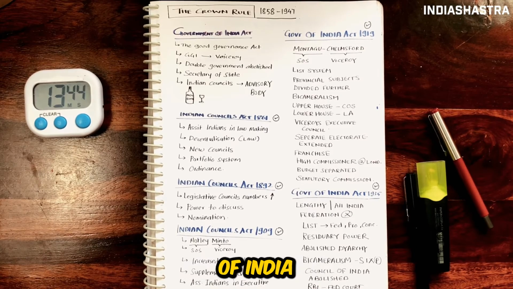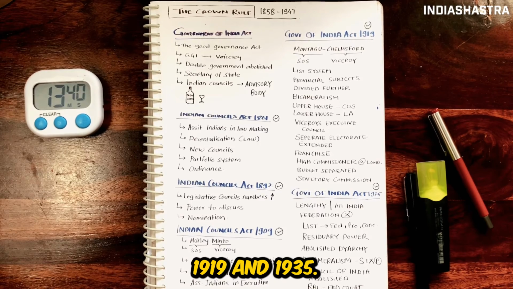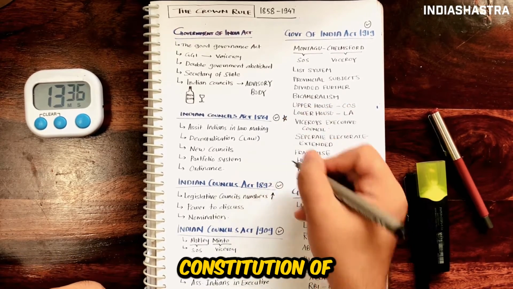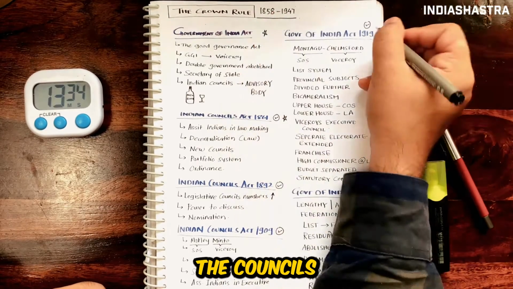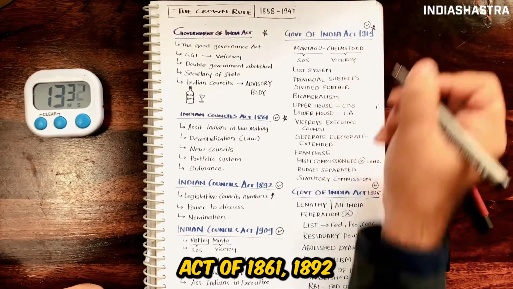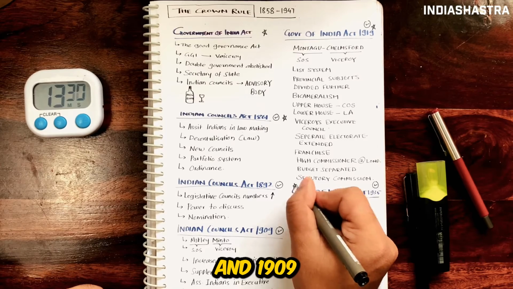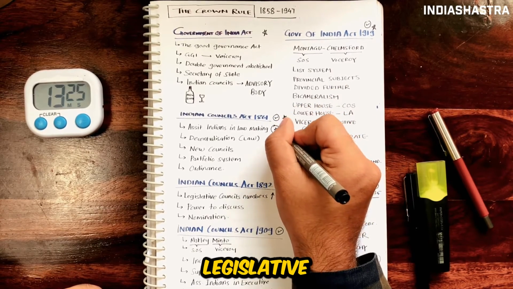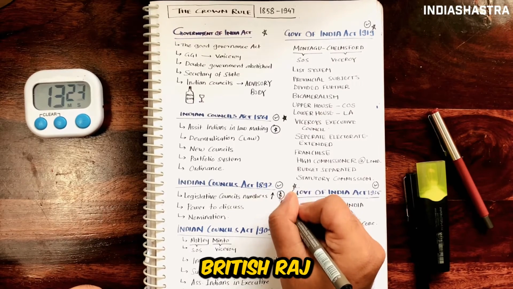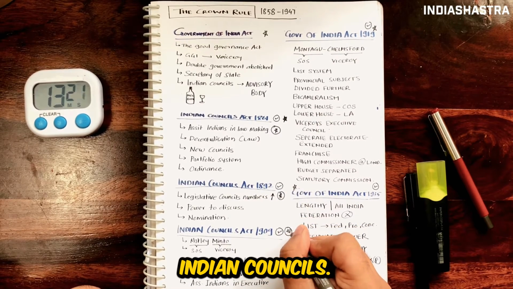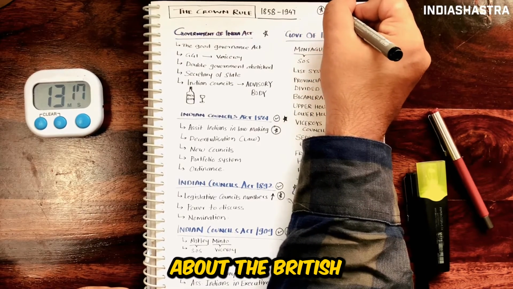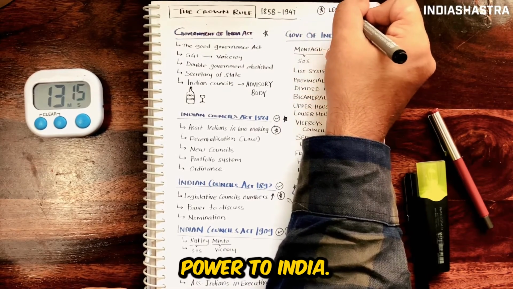The Government of India Acts of 1858, 1919 and 1935, you can see them as mini constitutions, or the constitution of the British Raj. The Councils Acts of 1861, 1892 and 1909 were the reforms brought in the legislative wing of the British Raj, that is the Indian Councils. And finally there is the Indian Independence Act, which was about the British handing over power to India.